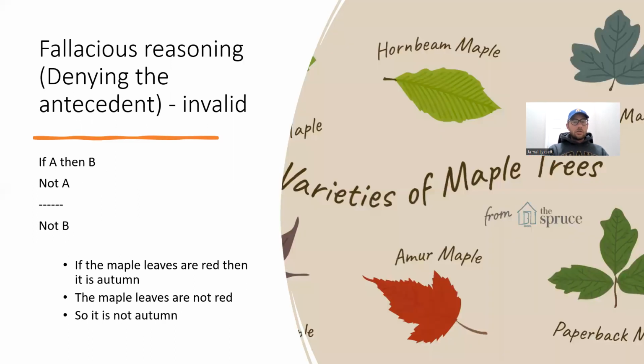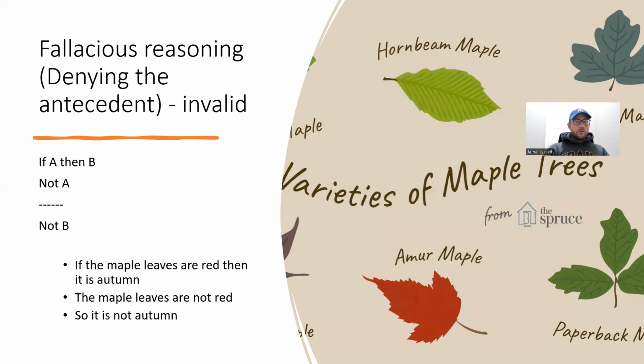So let's look at our two invalid versions. If the maple leaves are red, then it is autumn. The maple leaves are not red. Therefore, it is autumn. And we know this is not true, right? The conclusion. And what's wrong with this?